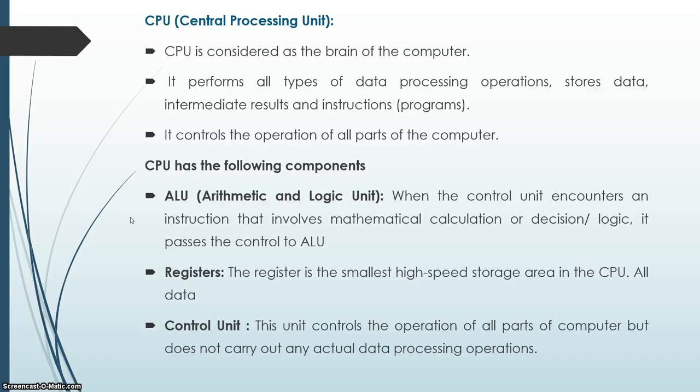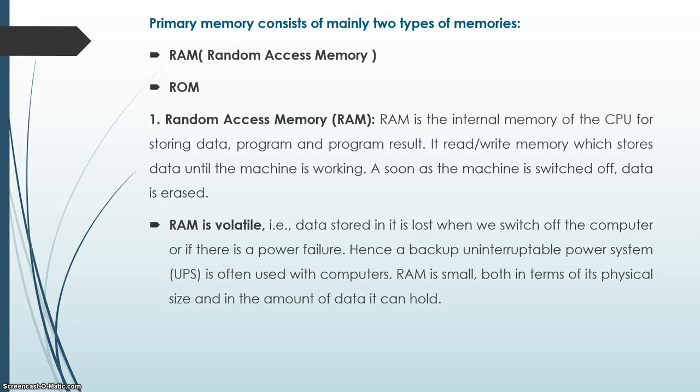Control unit. This unit controls the operation of all parts of the computer but does not carry out any actual data processing operation. Memory. Memory is primarily divided into primary memory and secondary memory. Primary memory consists of mainly two types of memory: RAM, random access memory, and ROM, read-only memory.